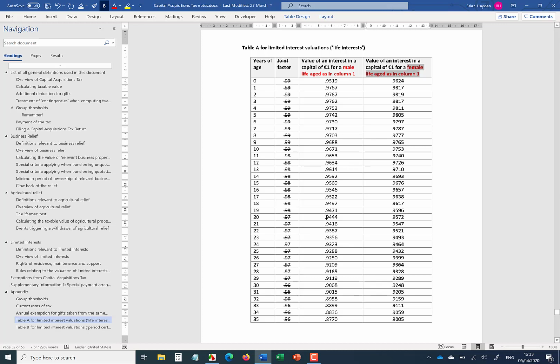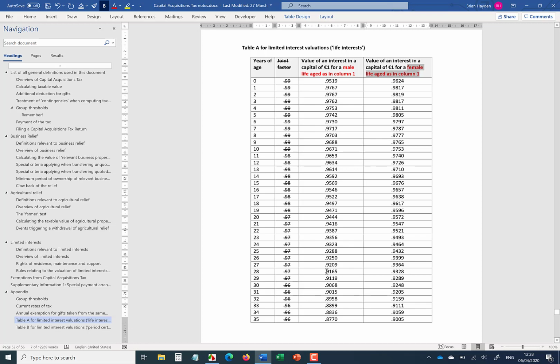So say the asset was worth €100,000. Okay, I'm giving a property with a value of €100,000 to my 20-year-old, we'll say nephew. I'd multiply 100,000 by 0.944, and if it were to my 20-year-old niece, I'd multiply 100,000 by 0.9572, and that would give the assessable value before deducting any small gift exemption.